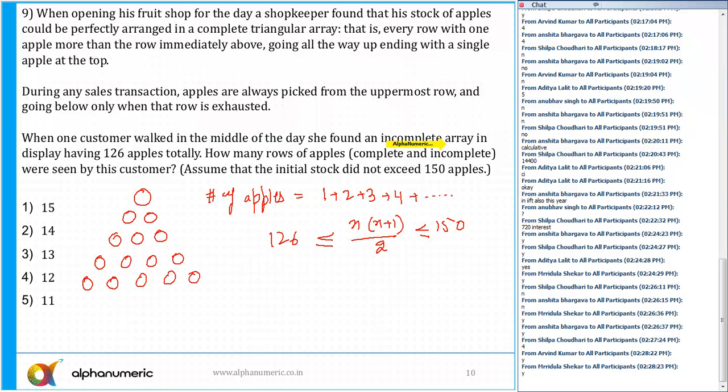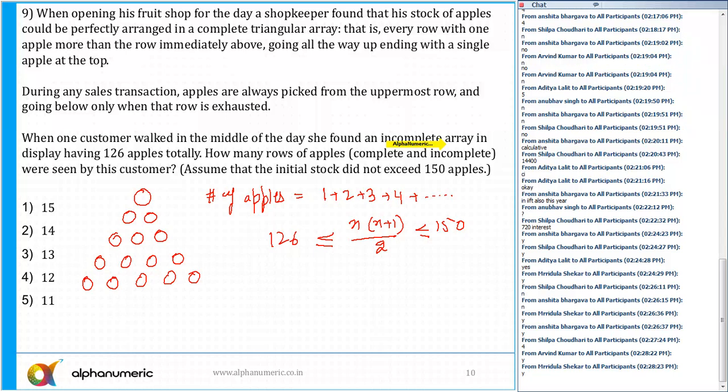So can you tell me what can be the possible values of n? We have discussed that also, that approximately the square root you can take here, or it's a small number. If I take n equal to 15, will n equal to 15 satisfy this equation? Yes or no?